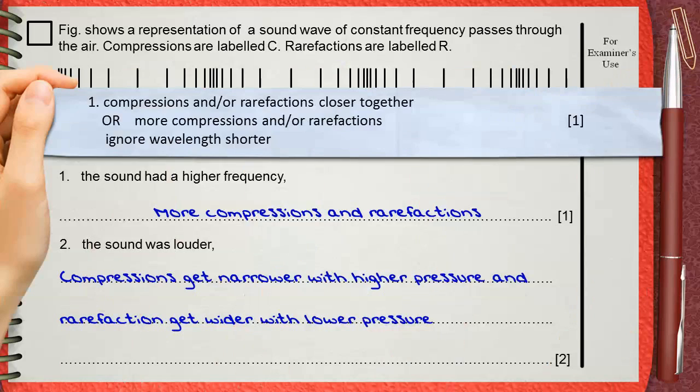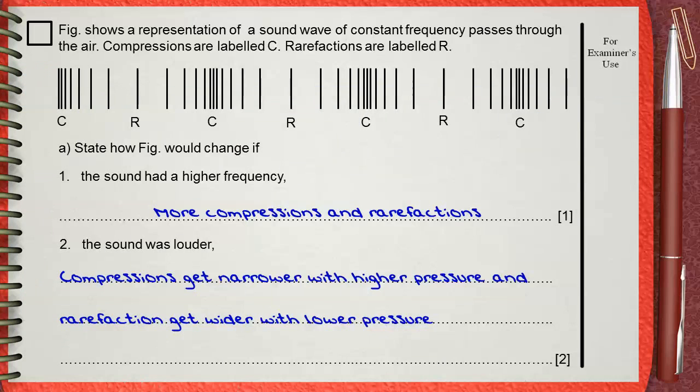The mark scheme for the first question, number 1, gives 1 mark for compressions and/or rarefactions closer together, or more compressions and rarefactions. The mark scheme ignores wavelength shorter because we said before he doesn't need any scientific changes or any scientific explanations. He's just asking for what is happening to the diagram.